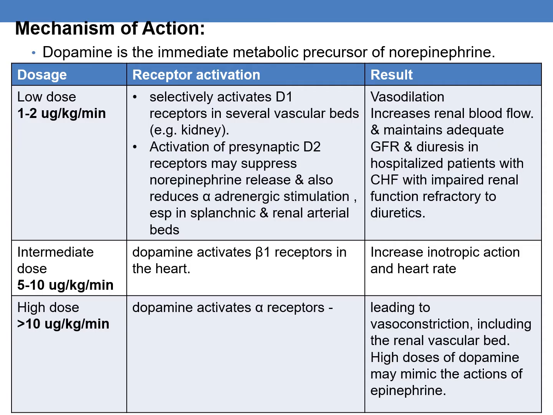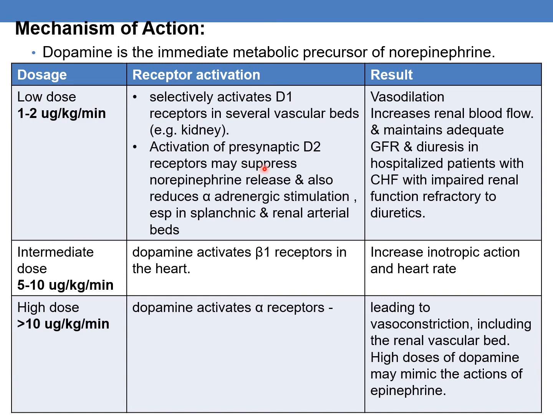Coming to the mechanism of action, it mainly activates the D1 and D2 receptors. Dopamine is an immediate metabolic precursor of norepinephrine. At low doses, that is 1 to 2 mcg per kg per minute, it selectively activates D1 receptors in several vascular beds, especially kidney, and activation of presynaptic D2 receptors can also be seen at low doses. And this suppresses norepinephrine release and also reduces alpha adrenergic stimulation, especially in splanchnic and renal arterial beds.